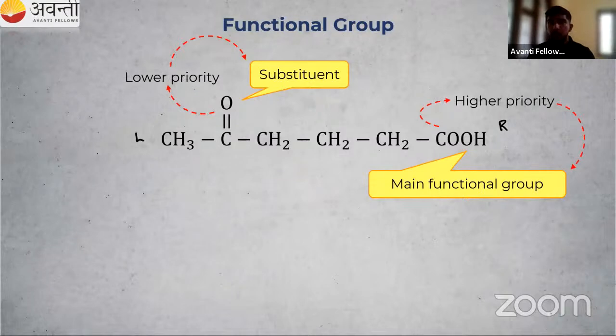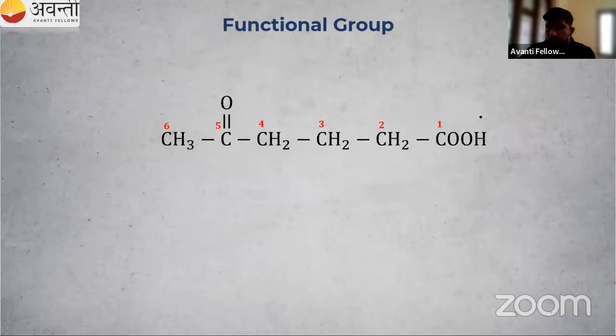Okay, so main functional group. So I have to start numbering next, right? So how to number this one? I am numbering from right. So 1, 2, 3, 4, 5, 6. So this is our substituent. The substituent is getting the fifth number. Okay, so Alima has changed the answer. We will check it. No issues.